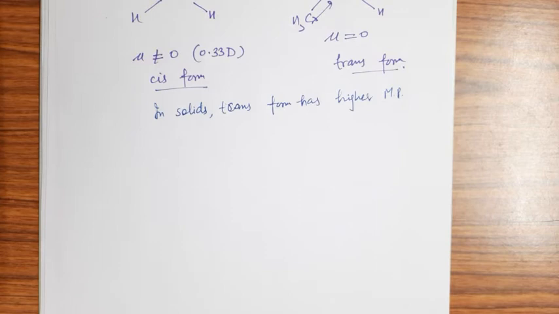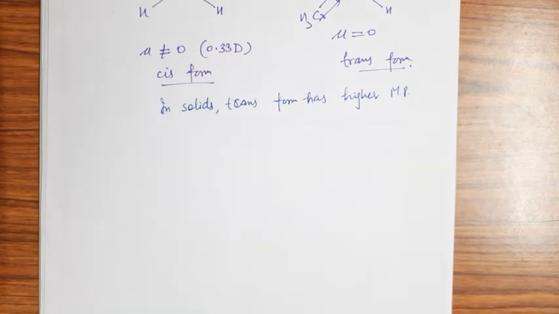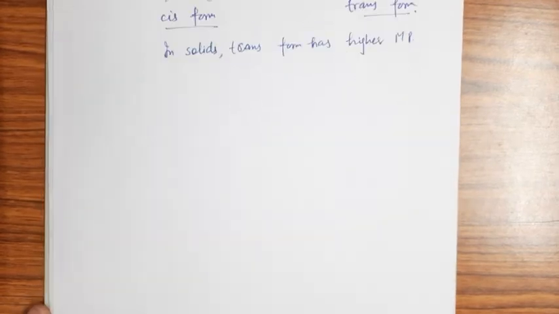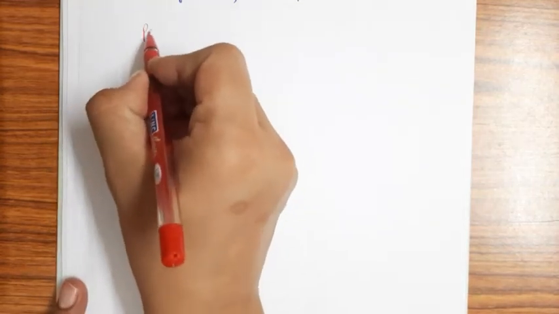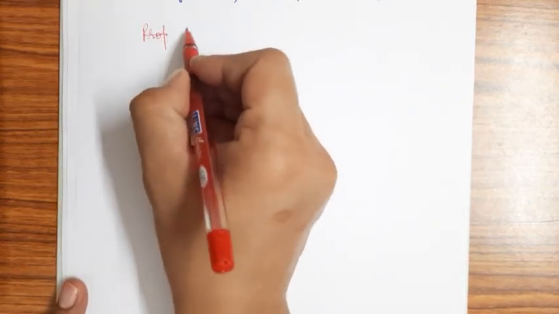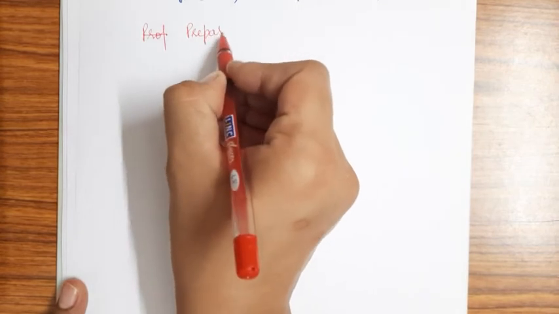So this is all about the geometrical isomers of alkenes. Now come to the preparation. Let's start the preparation. We have many reactions for the preparation of alkenes.